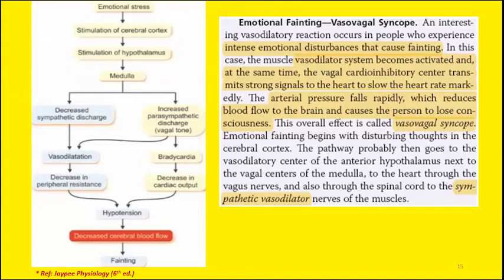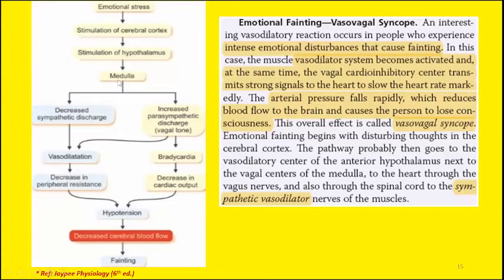The stimulation from the cerebral cortex is there. Due to sudden emotional trauma, the cerebral cortex is stimulated, and the higher center is responsible for transmitting the signal downwards towards the hypothalamus, and then the signals enter the medulla.